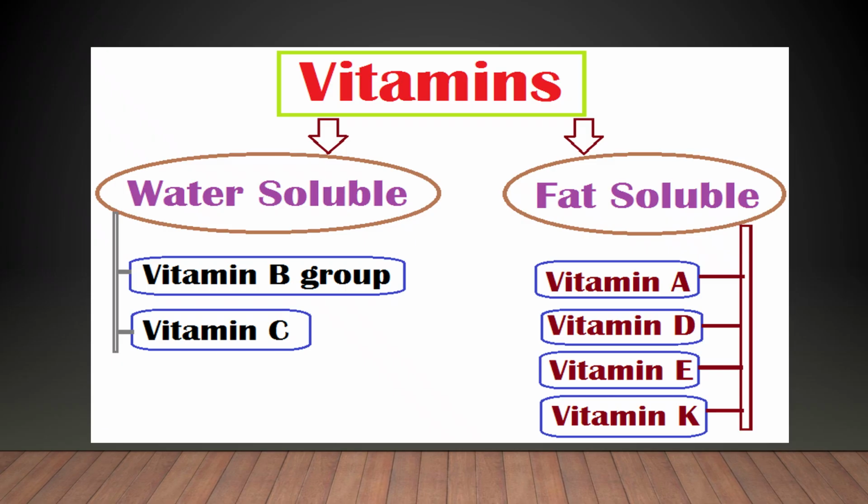Okay, now vitamins are tiny nutrients, but they have a big impact. Do you know they are divided into two categories? They are water soluble and fat soluble. Water soluble vitamins are B and C. Fat soluble vitamins are A, D, E, and K. The short way to remember the fat soluble vitamins is आज धूप enjoy करो.